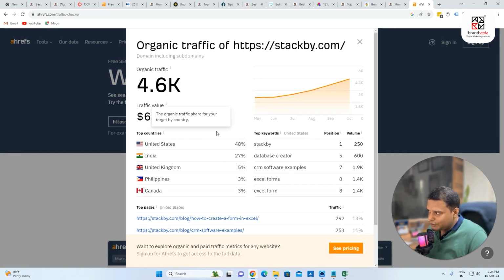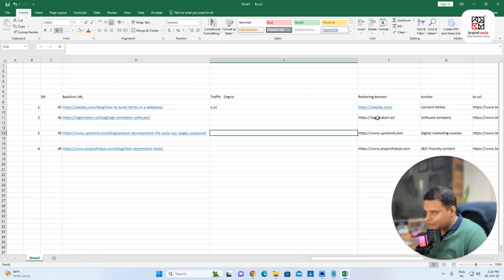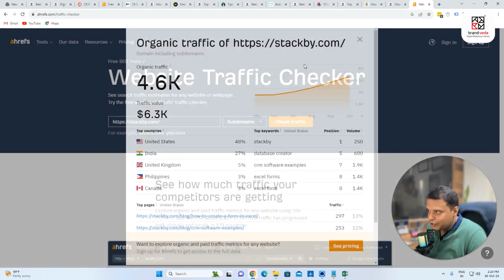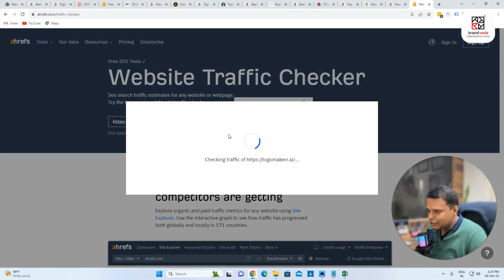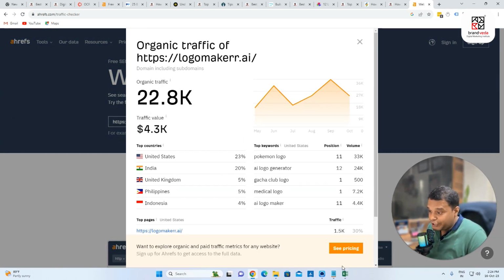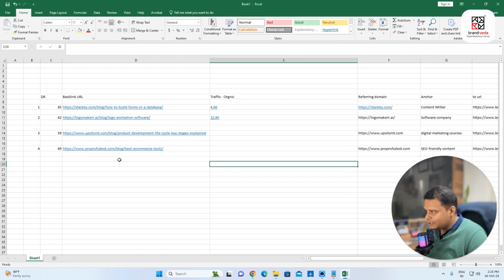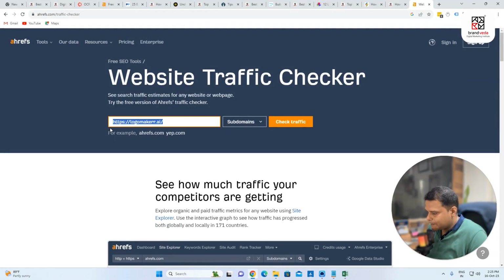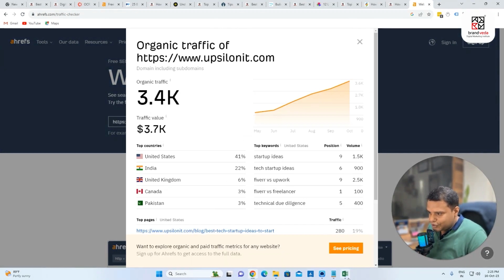And you can see that this is 4.6K traffic. Let us check for logomaker.ai. Keep this in mind, this is for the domain including subdomains. So logomaker.ai, let us check how much traffic they have. They have 22.8k traffic. So 22.8k. Let's say we'll check about this site. When I check this, the traffic is around 3.4k. So 3.4k.